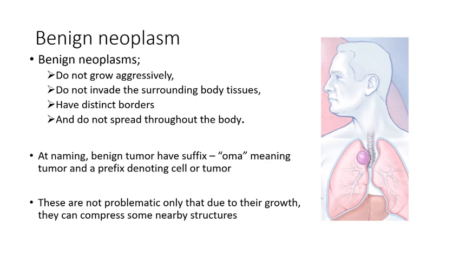Now, these tumors are not problematic, only that their growth can result in compression of the nearby structures. For example, this benign tumor is in the lung, but it's compressing onto the trachea, meaning it's going to narrow the air passage. That is how they can become disastrous. Also, in some cases, they can progress into malignant tumors if they are not taken care of early.